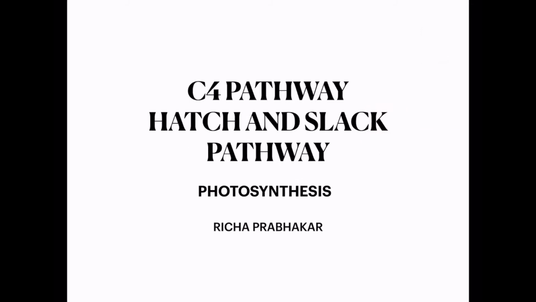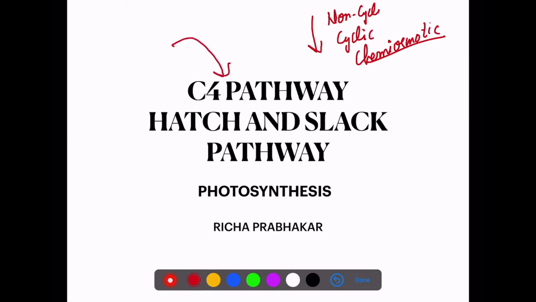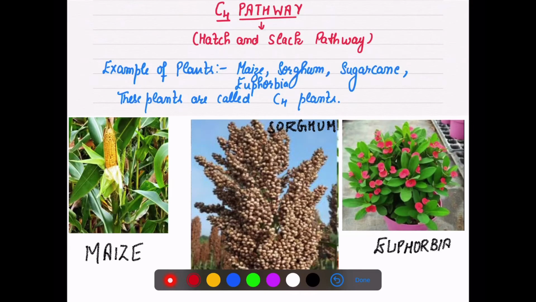So, we have done so many topics now in the photosynthesis chapter. We have finished with our non-cyclic, we have done the cyclic one as well as chemiosmotic synthesis. Now you have a basic idea about the ATP, NADPH2 as well as the products of photosynthesis in a thorough manner. So now the next pathway after C3 is the Hatch-Slack pathway. It is called the Hatch-Slack pathway because of the scientists' names. Otherwise, it is known as the C4 pathway and C4 cycle.